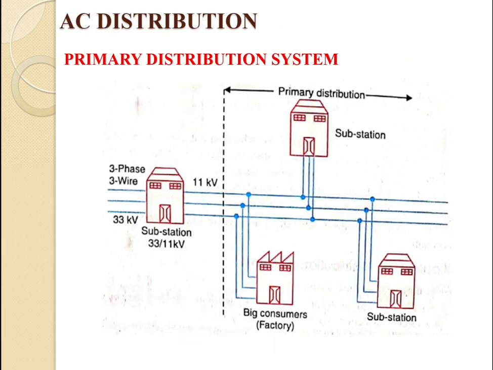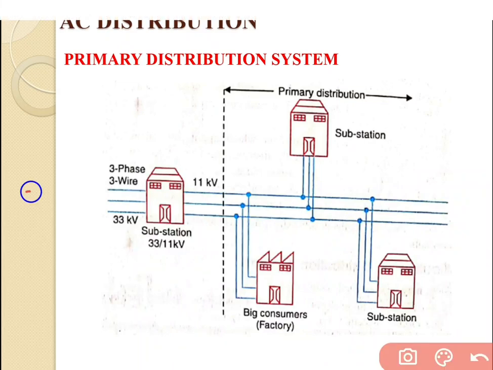And there is one more thing: the primary distribution system uses a 3-phase 3-wire system. Inside the figure, there is a 3-phase 3-wire system with an input of 33 kV, which is stepped down to 11 kV.